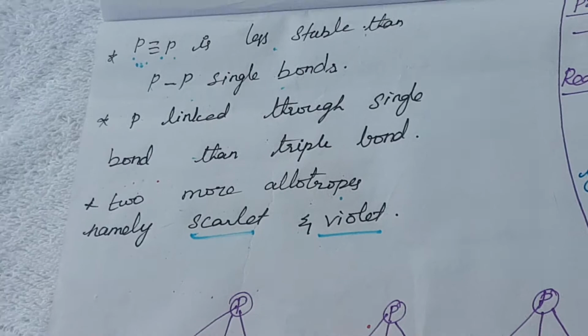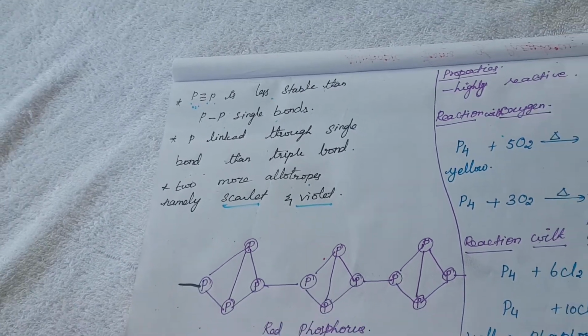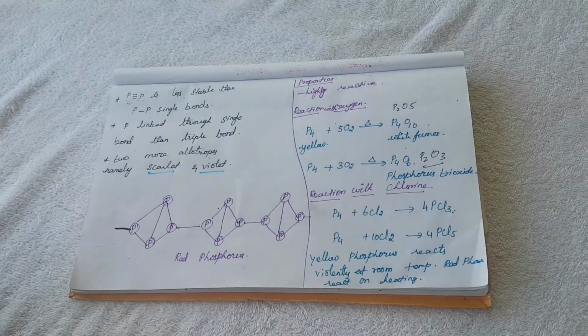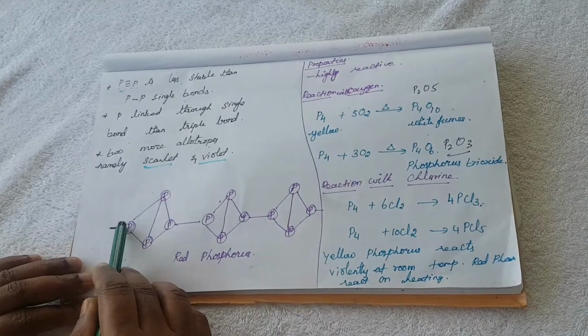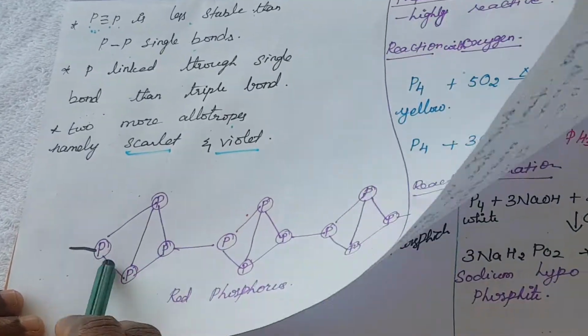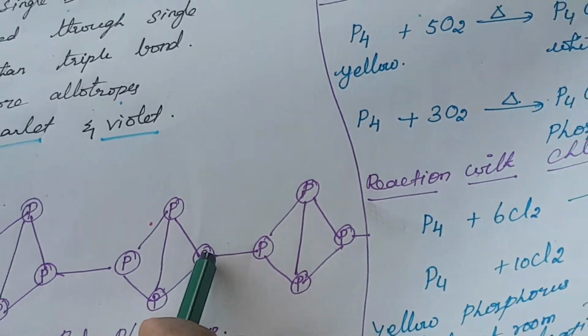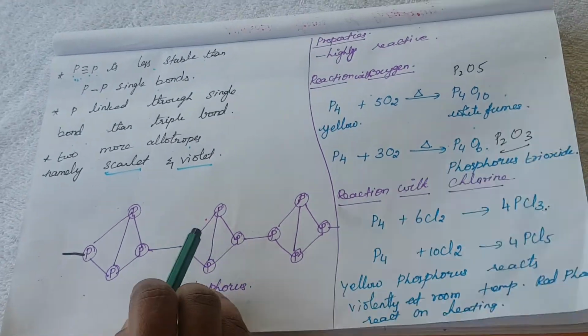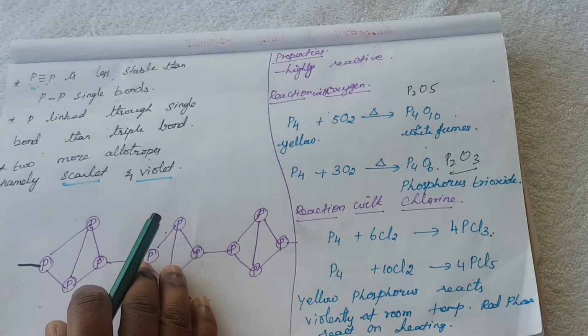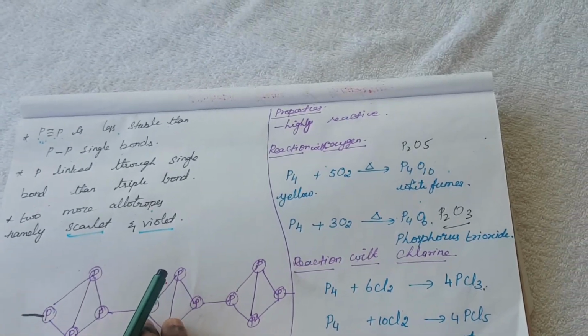This is the structure of red phosphorus. What is the structure of red phosphorus? Here again is the structure of red phosphorus, where phosphorus is tetrahedrally linked. Okay, so this is the structure. That's all about the allotropic forms of phosphorus. Next we are going to see the properties.